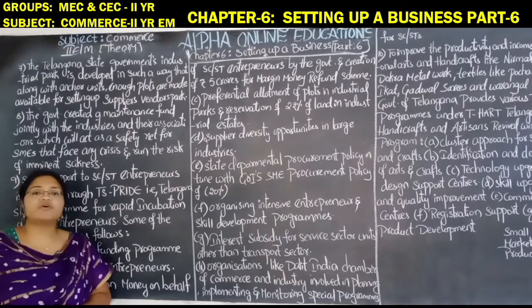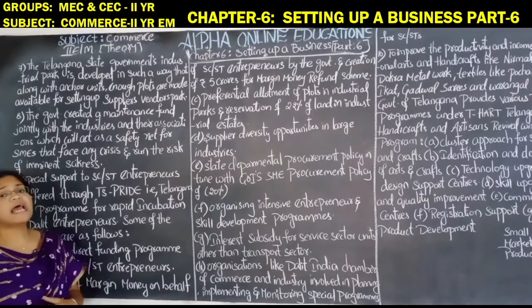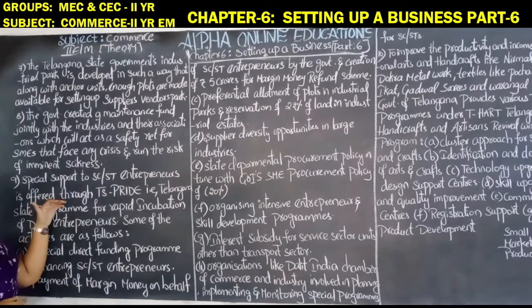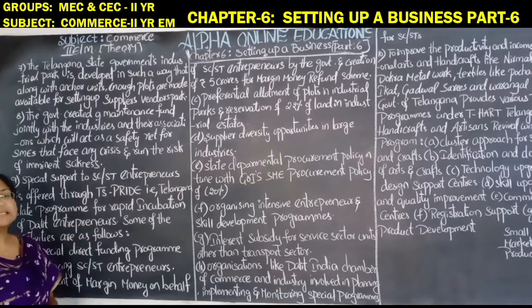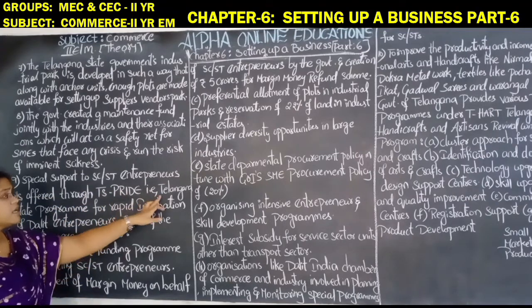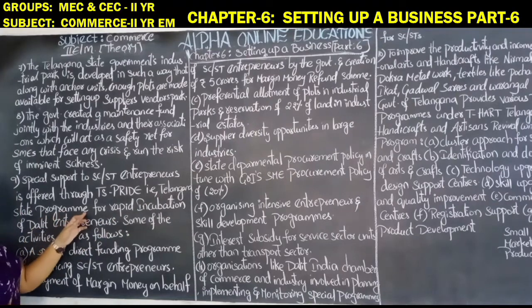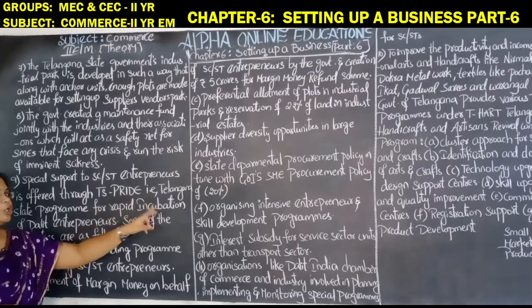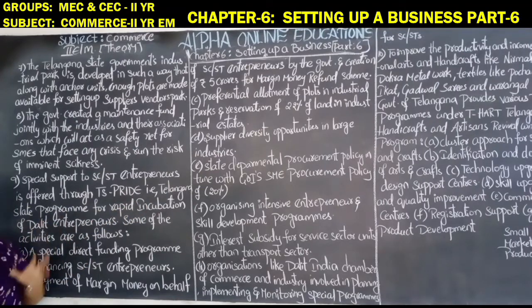For the development of these enterprises, the government is offering TS Pride. It means Telangana State Program for Rapid Incubation of Dalit Enterprises.